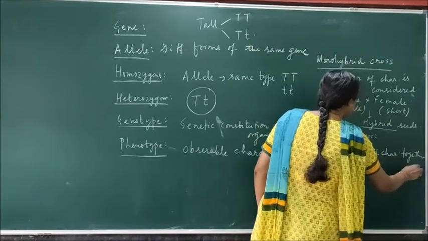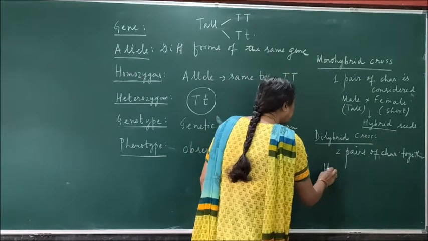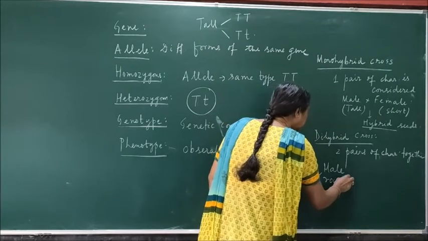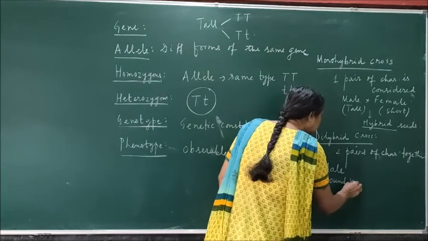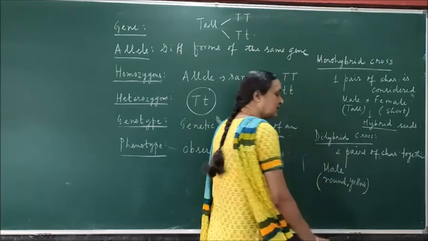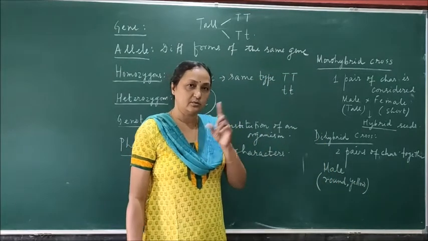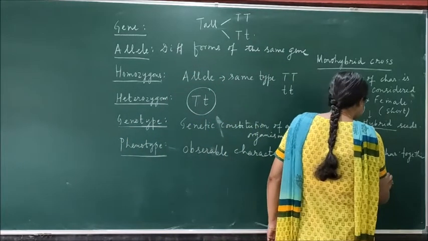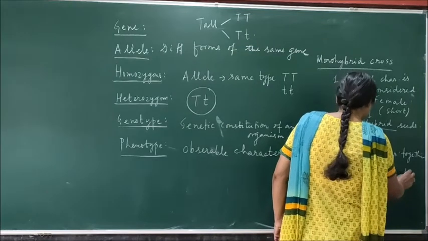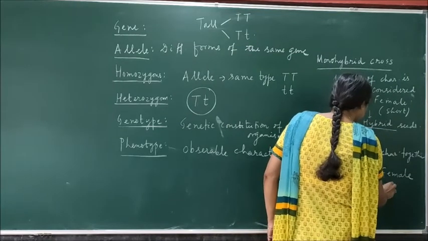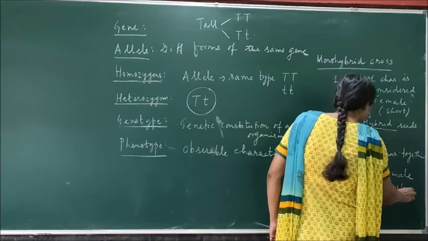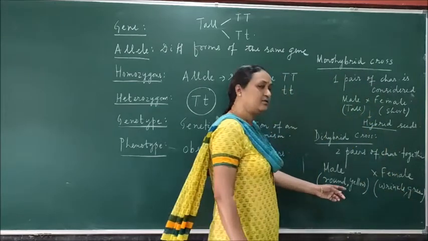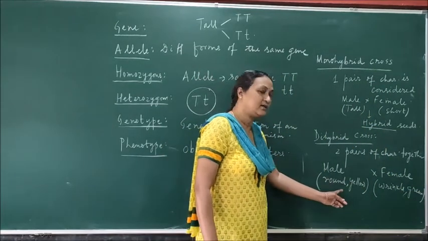For example, suppose I took one male plant, male pea plant, which is having a round seed and the seed is yellow in color. Shape of the seed is round, full round, and the color of the seed is yellow. Then the female plant which was selected for crossing, seed is not round, it is wrinkled. And what is the color of the seed? Green. So now here you see we are studying two pairs of character together.